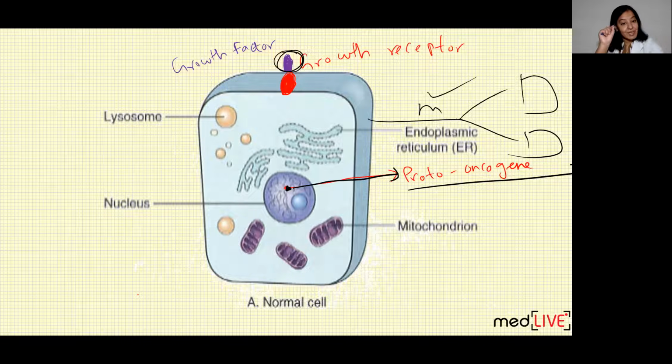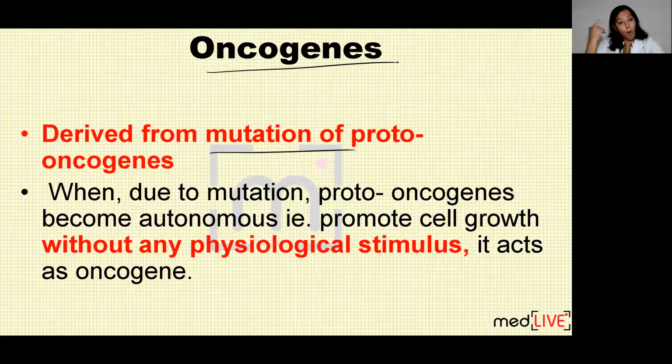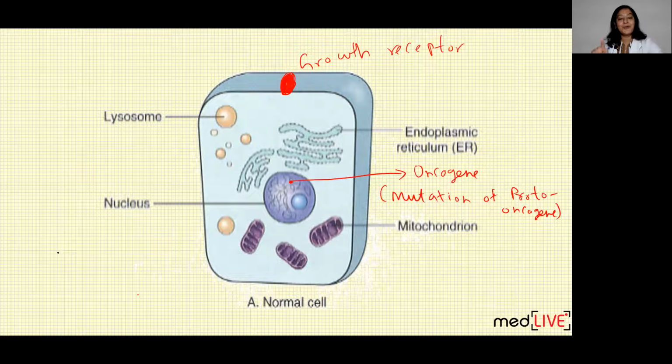But what happens if they get mutated? If they get mutated, they are not known as proto-oncogenes. Then they will be known as oncogenes. So oncogenes are the mutated genes of proto-oncogenes. When proto-oncogenes get mutated, they form oncogenes. These oncogenes have only one difference from proto-oncogenes: they can work without stimulus. When no growth factor is present, they can still do mitosis. Proto-oncogenes can do mitosis only when growth factor is present.